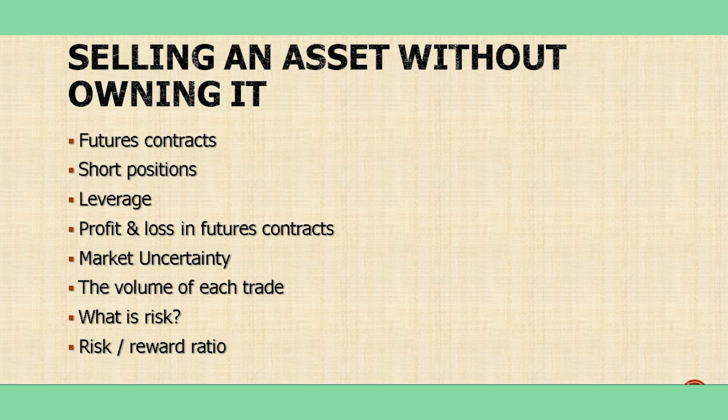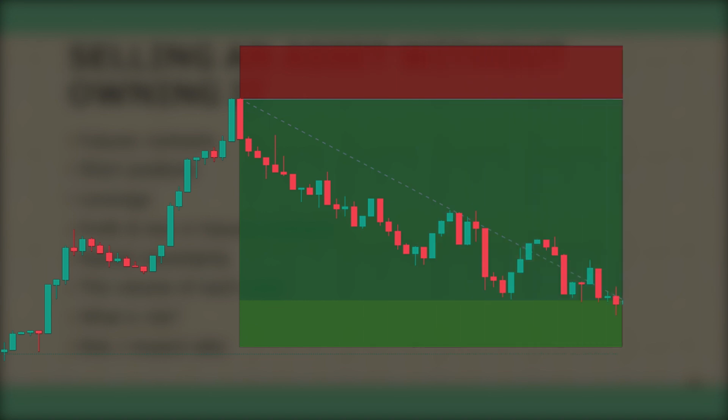So we go to a contract, not actual selling or buying of an asset. When we sell something that we don't own, it means that we promise to sell an asset after a specific amount of time for a specific price. So we are going through a short position. If the price goes lower than our promise, we will be in profit. And this promise can create something called leverage.